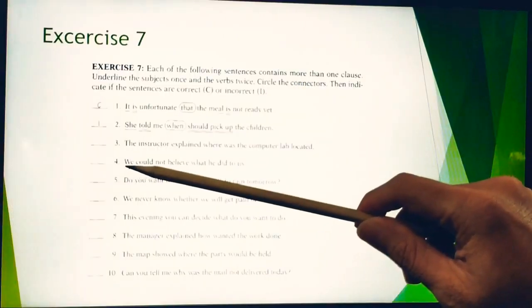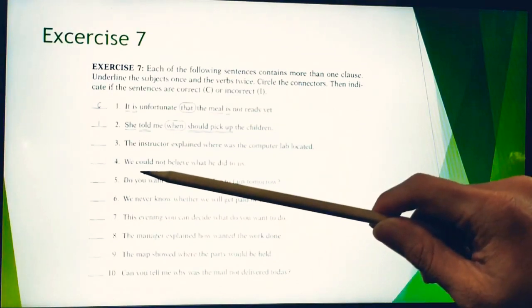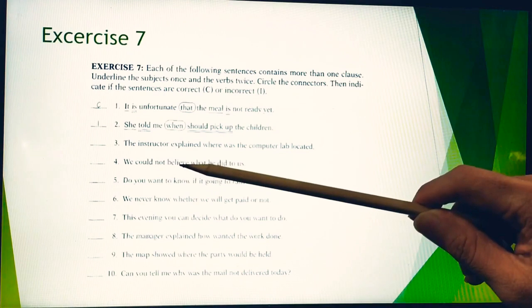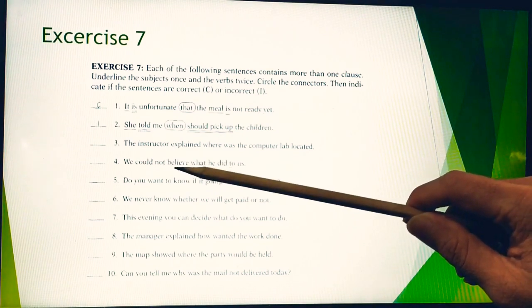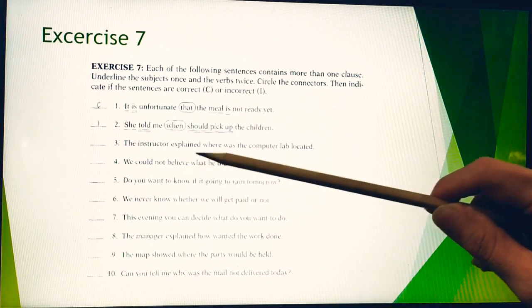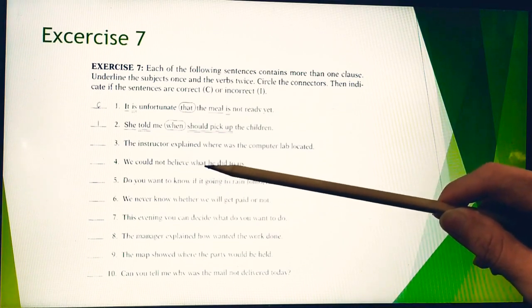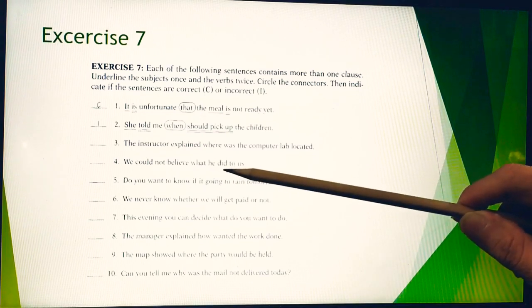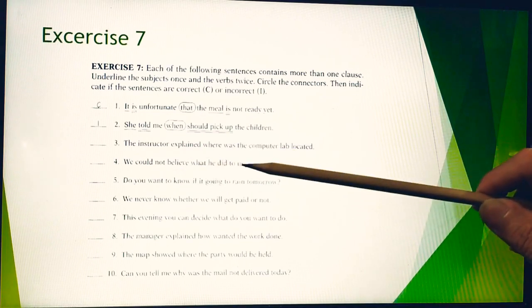Of course, this is the subject, this is a modal, and a modal is followed with the base form. We couldn't believe is the verb, followed with a connector, and there is a subject and also a verb. So the sentence for number 4 is correct.